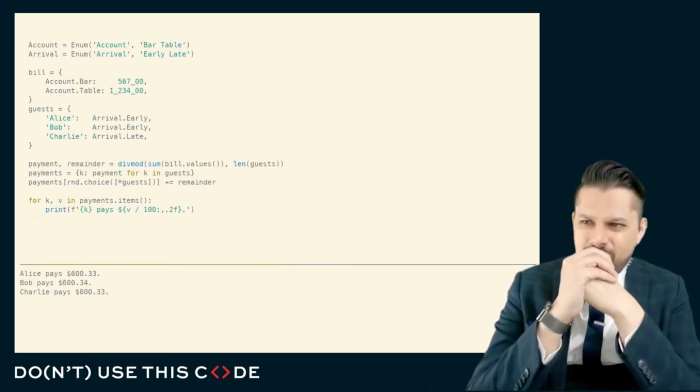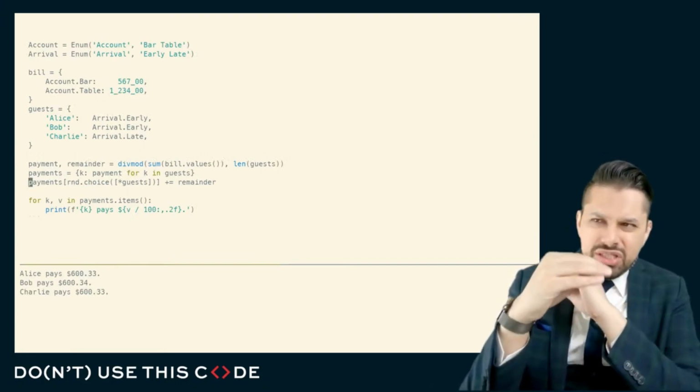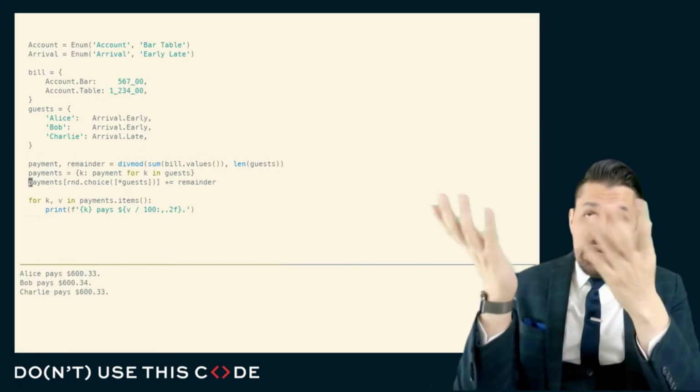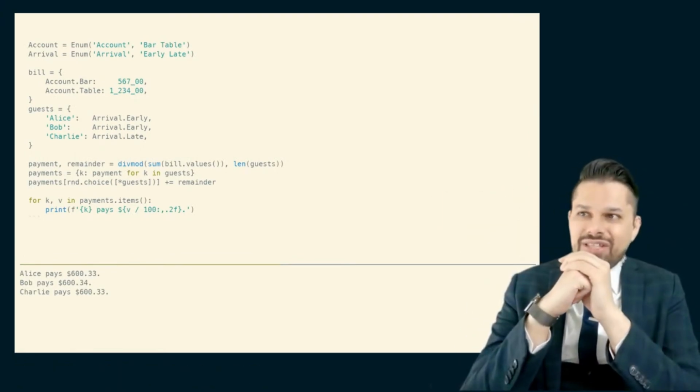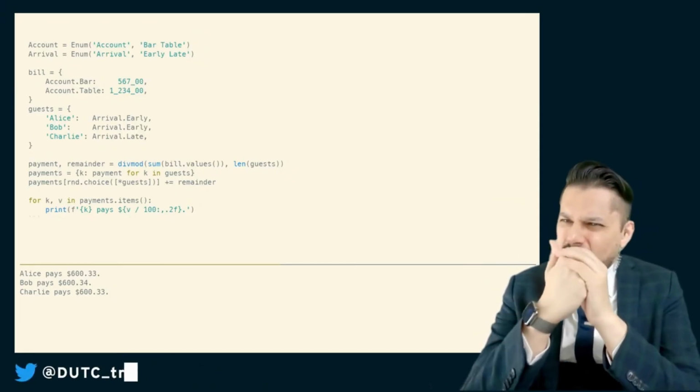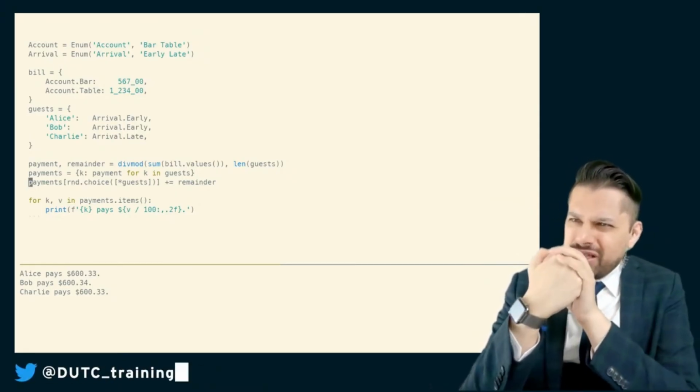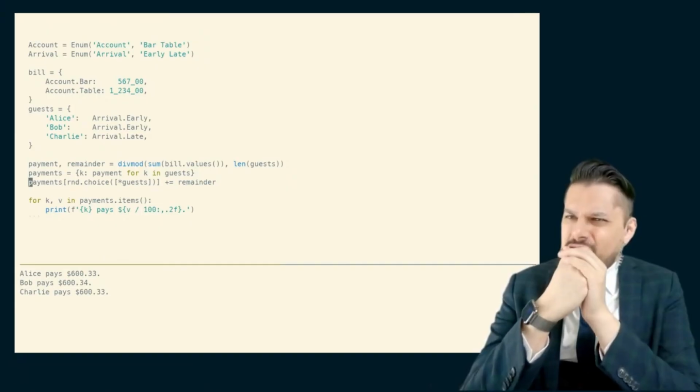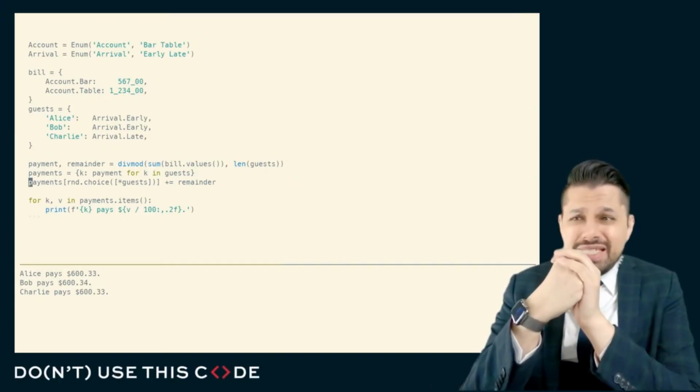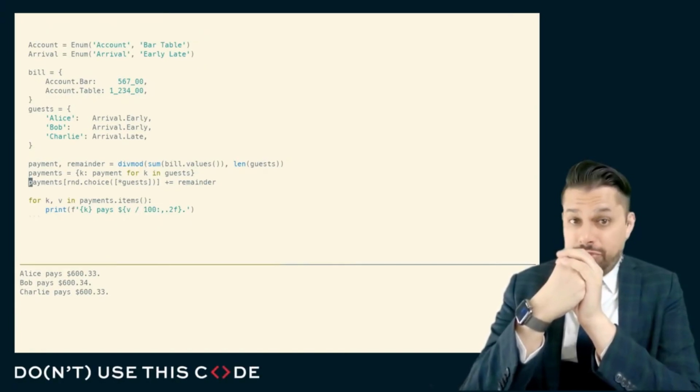It tells us that everybody splits the bill evenly, with Bob paying just a little bit extra since it doesn't split into dollars and cents evenly, except if you look at it, Charlie showed up late. Should Charlie really be on the hook for this $567 drink tab? I don't think so.